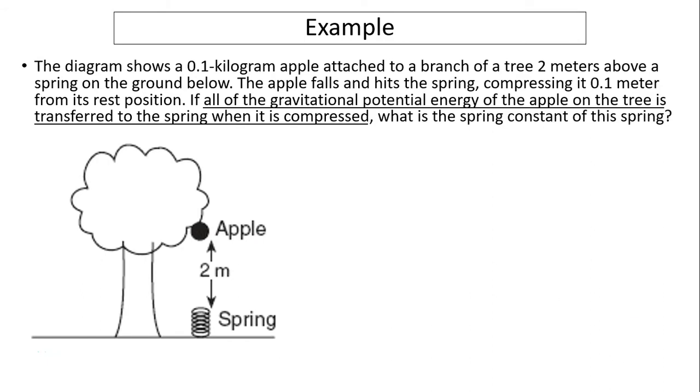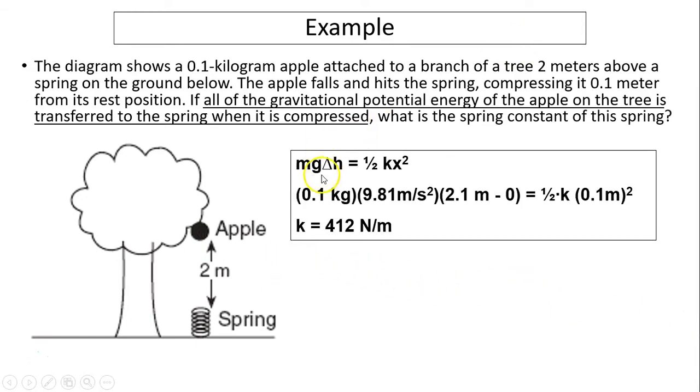Here is another example. The diagram shows a 0.1 kilogram apple attached to a branch of a tree 2 meters above a spring on the ground below. The apple falls and hits the spring, compressing it 0.1 meters from its rest position. If all of the gravitational potential energy of the apple on the tree is transferred to the spring when it is compressed, what is the spring constant of this spring? So that means all the gravitational potential energy is transferred to the energy in the spring. So you set up this equation. That's what this sentence means.